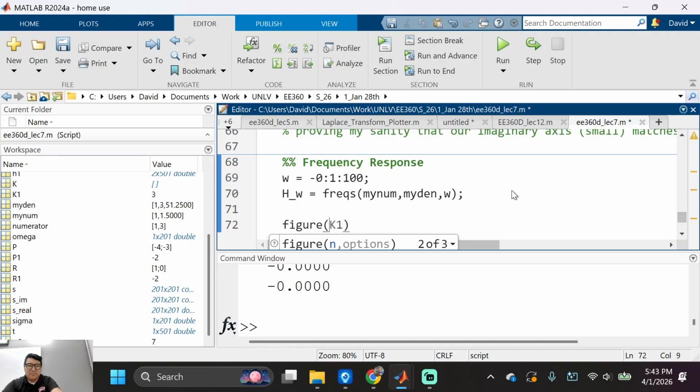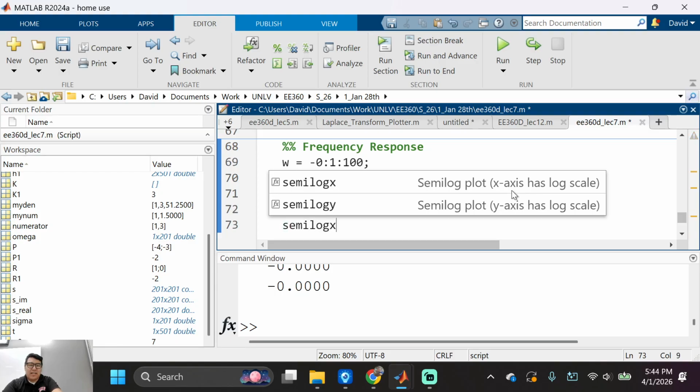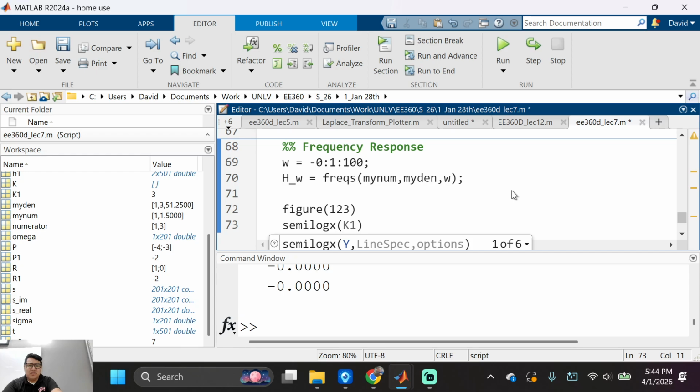Figure 1, 2, 3. Semi-log x. Is that how I want to do it? Yeah, semi-log x. W, and then H omega. There we go. But then this needs to be absolute value, okay?